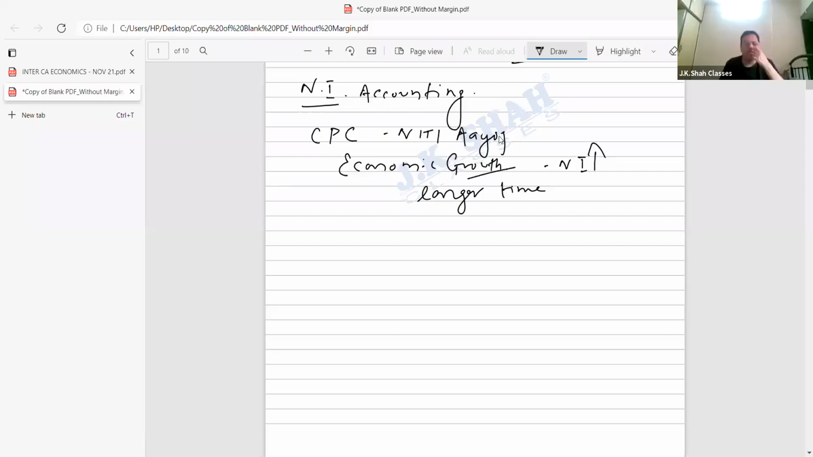Second point. What is economic growth? I said increase in national income. Yesterday I was taking one lecture, so I asked one student, what is national income? He said,